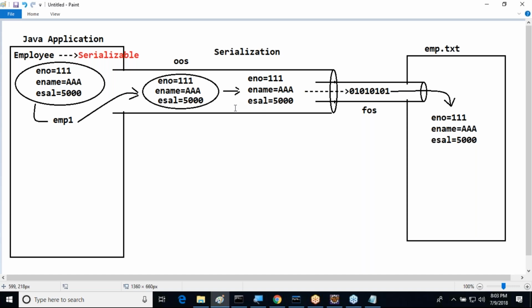But in an enterprise application, the data must be sent to which one? Network. The network will carry the data to which one? No, some other system, maybe at some other place. For the sake of transferring data through the network, an object is not eligible, but serialization we require. Serialized data is eligible to transfer in which one? Network directly. Good, sir. That's the meaning of serialization.